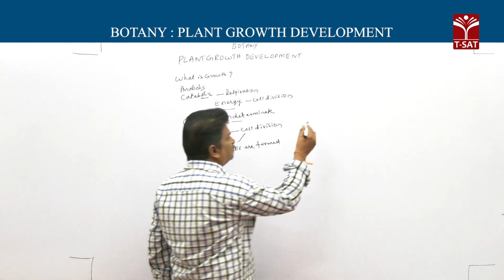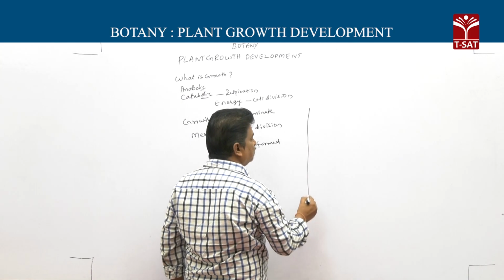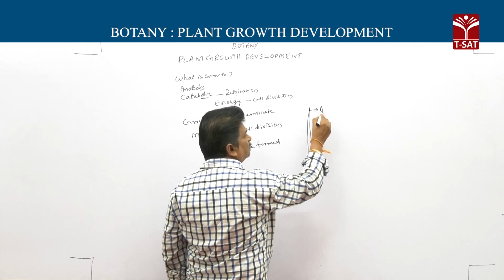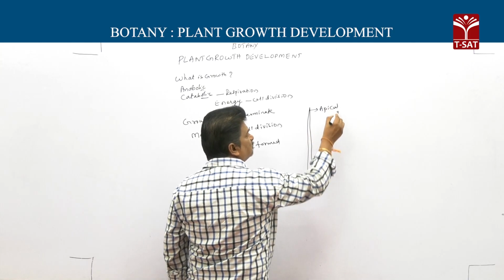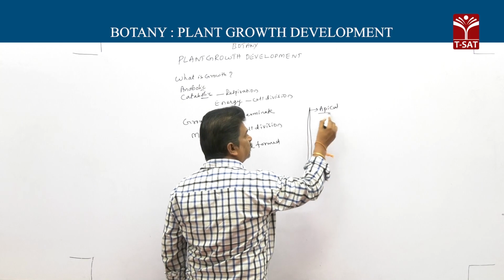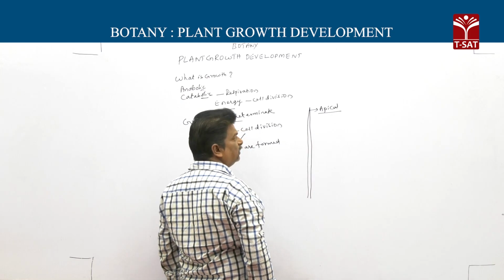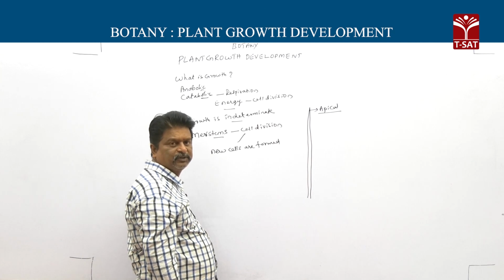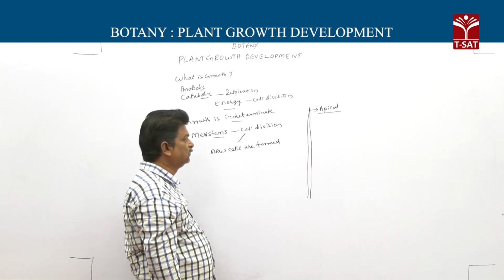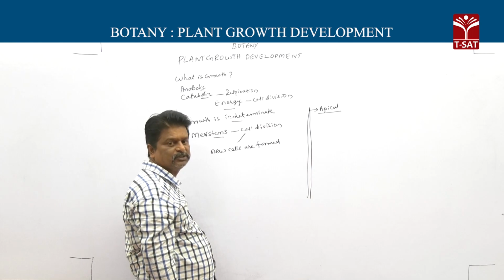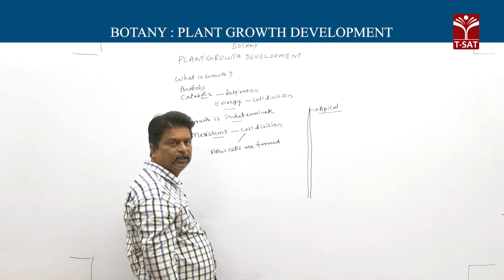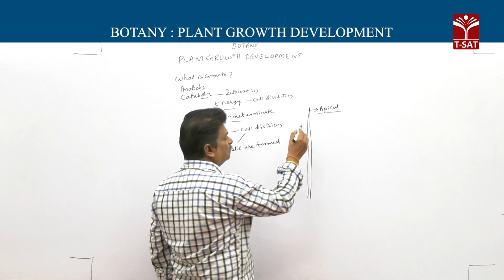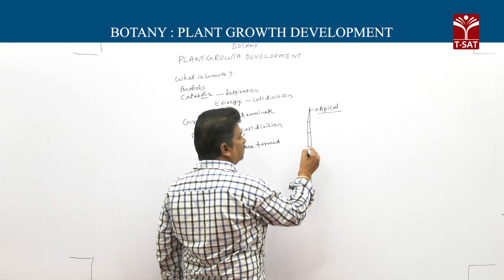Then types of meristems. Here based on position, meristems are divided into 3 types. First one, apical meristems. Apical meristems are present at the apex of root, shoot and branches. They help in linear growth. Then next one, intercalary meristems.